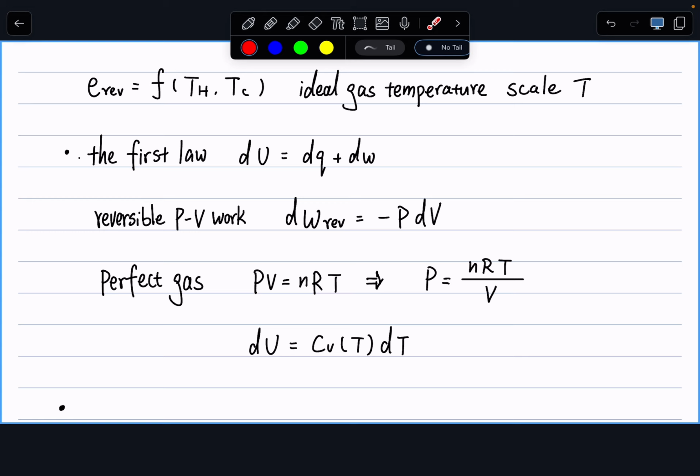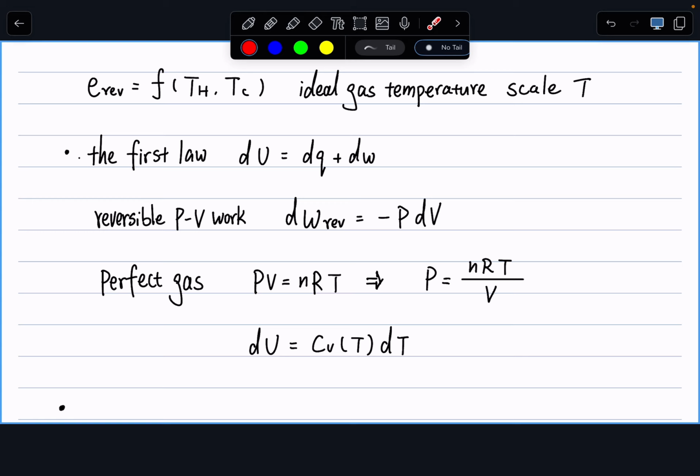Remember what we are trying to do here. We're trying to find an expression of our efficiency of the Carnot cycle. Now in the definition of the efficiency, we have QC over QH. So we just want to simplify this expression into QC over QH, which equals negative TC over TH.